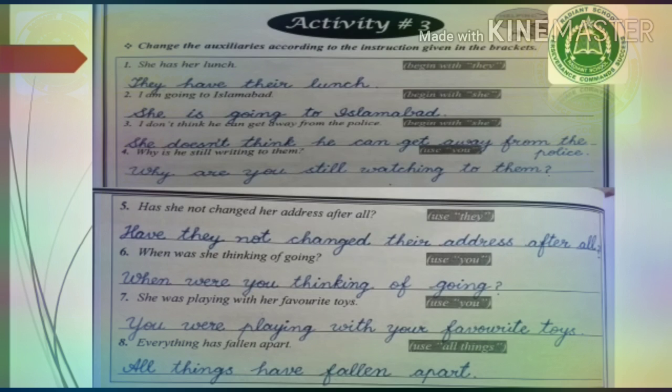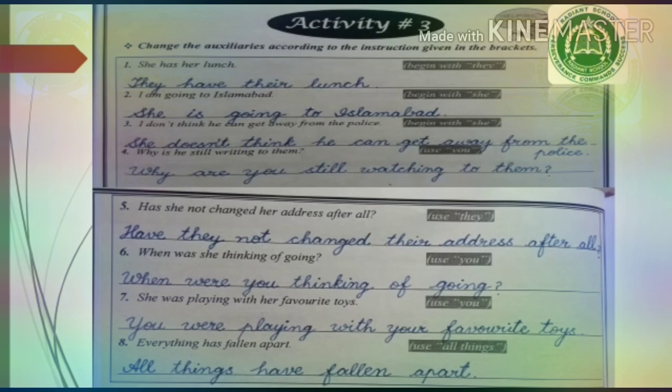Here first you transform she into they. Then the verb has must agree to the subject of the sentence. So according to they, the verb should be plural. They have. Then instead of her, we'll use a pronoun according to they. So they have their lunch.